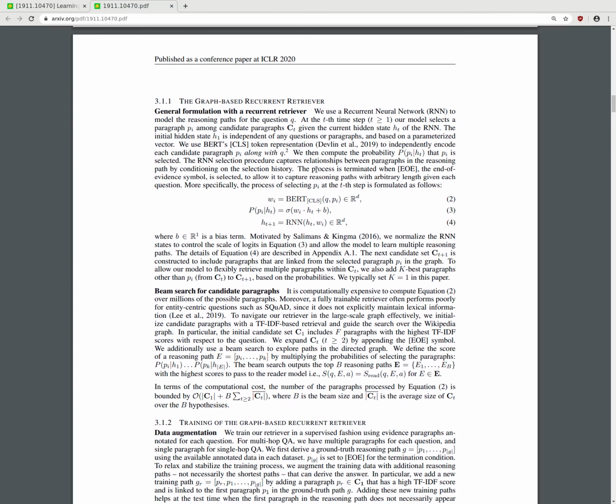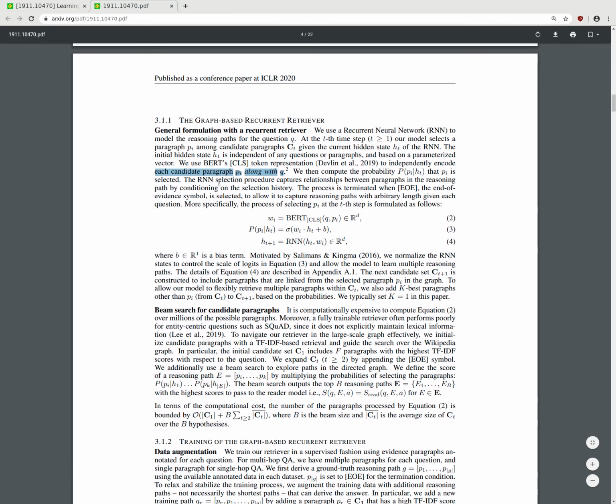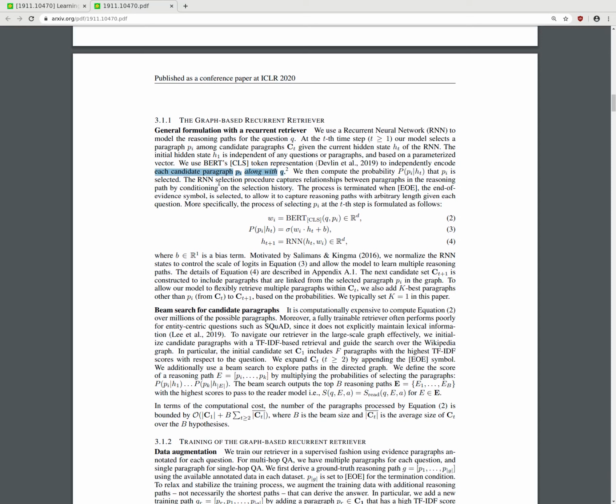Okay, so let me read this once more. The initial hidden state is independent of any question or paragraphs, based on a parameterized vector. We use BERT's class token representation to independently encode each candidate paragraph along with the question. We then compute the probability of p_i conditioned on h_t, that p_i, the paragraph i, is selected, and h_t is the hidden state of the RNN.